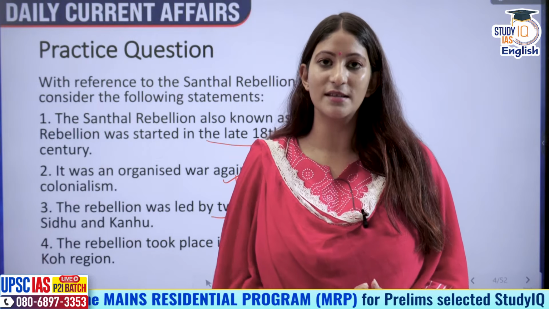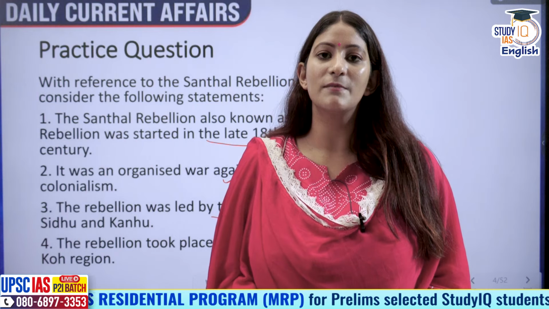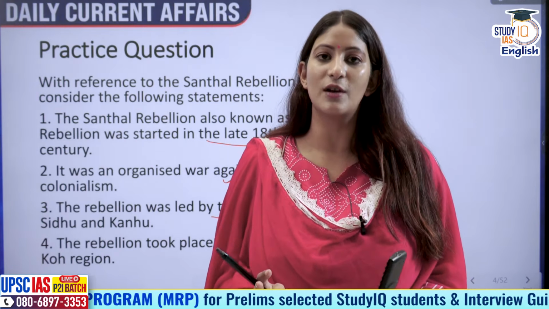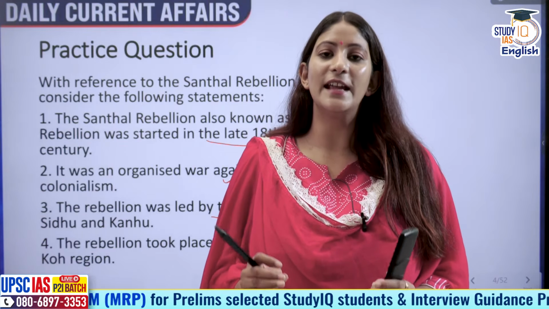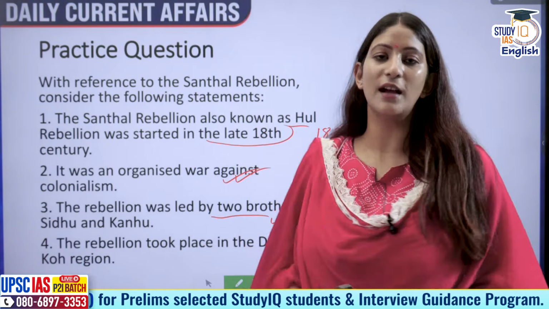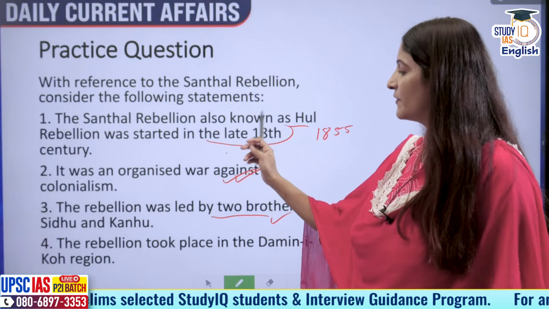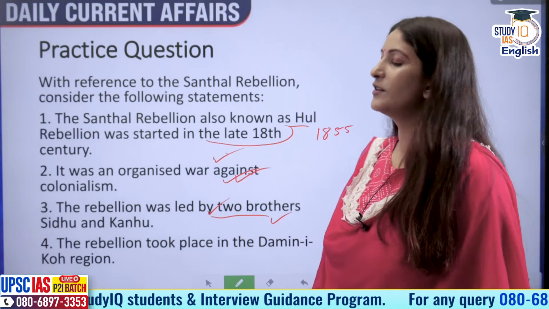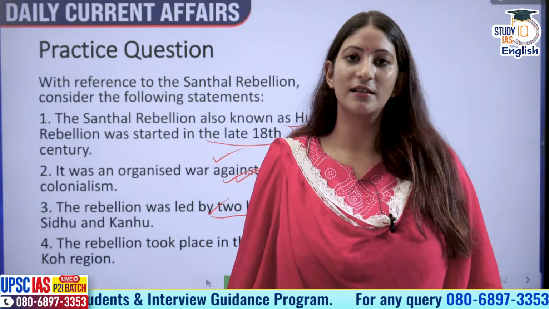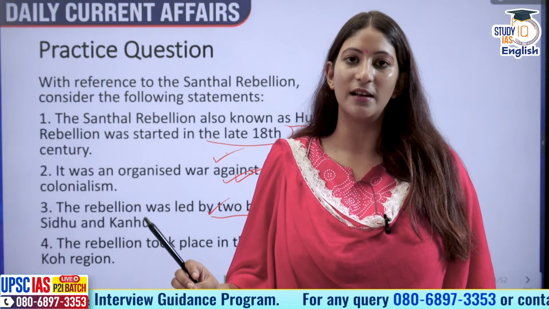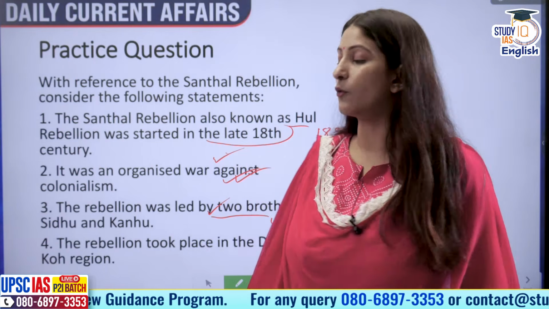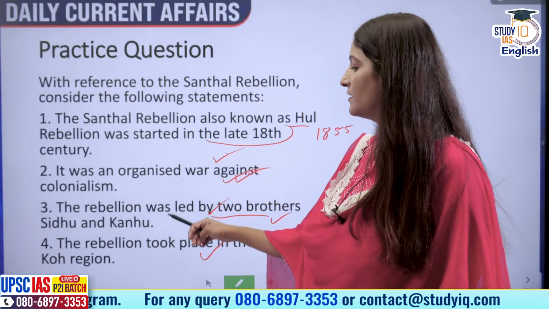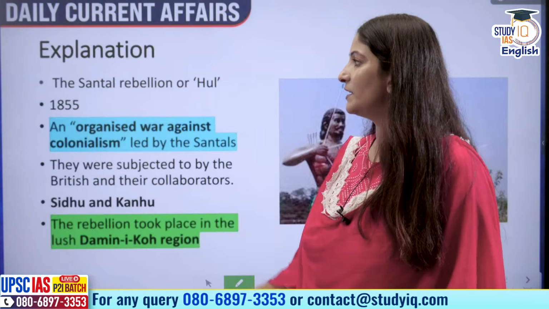They knew the causes, they knew who were causing those miseries to them, and they knew who were responsible. They knew the people they have to look up to in case of any aimlessness. So, these people were Sidhu and Kanhu. So, first is incorrect, second is correct, third is correct. The rebellion took place in the present-day Jharkhand region, specifically Rajmahal Hills, which was known as Damani Koh. So yes, fourth is also correct. Apart from the first, second, third, and fourth are correct, so three only will be the correct answer.